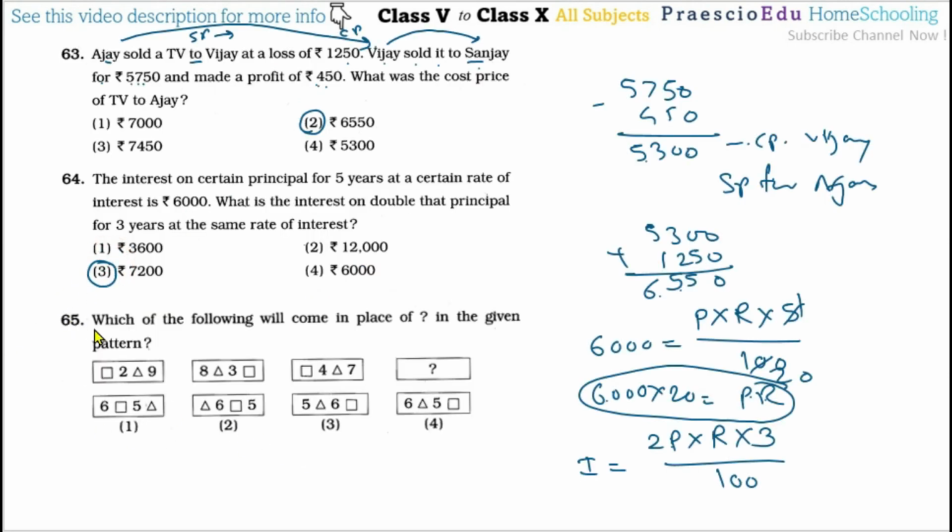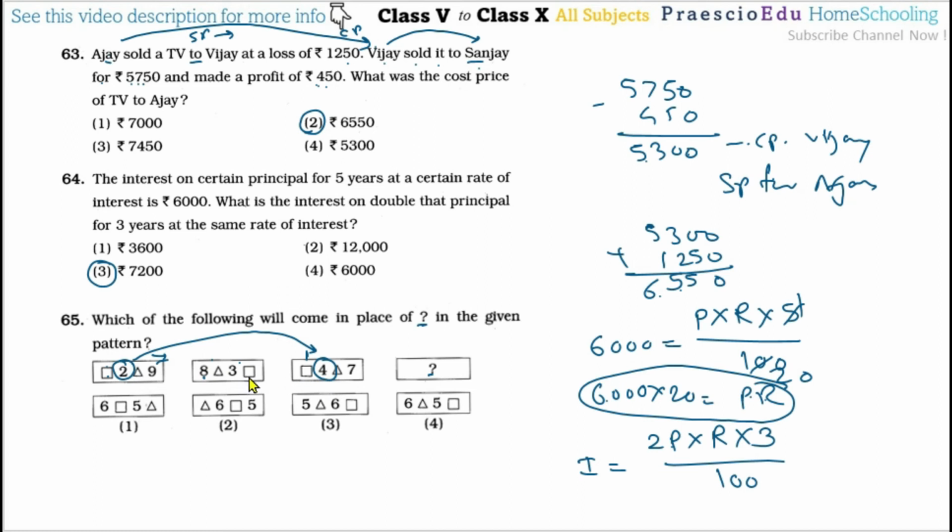Now question number 65. Which of the following will come in place of the question mark? Here, if you see this square and this triangle, the shapes are changing, but after this, this and this have some similarity in the numbering. This is an even number, here also an even number, here also an even number, meaning the left is an even number and the right side is an odd number.